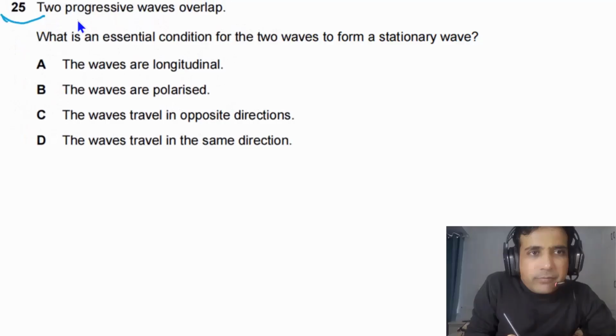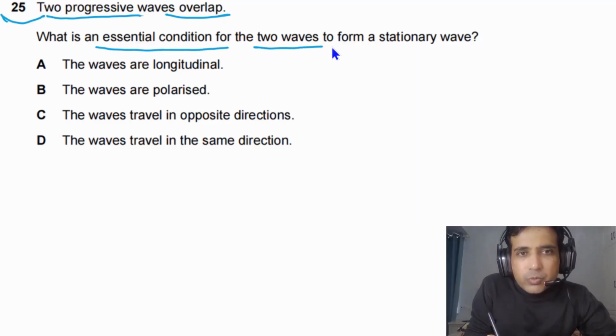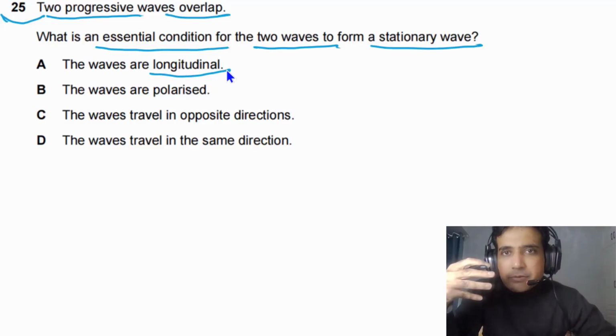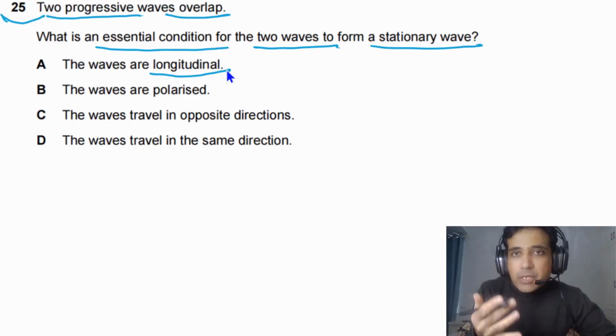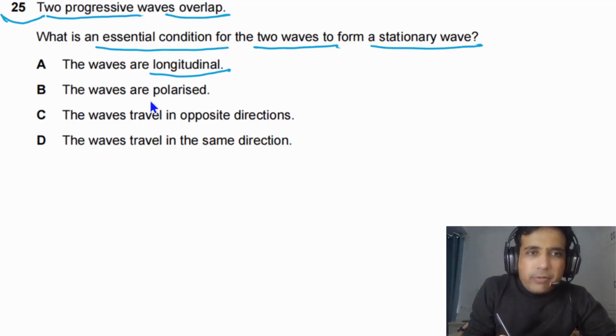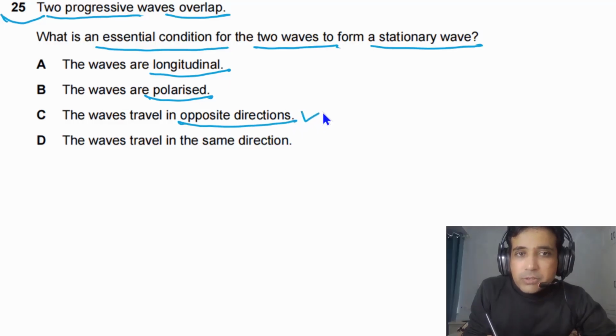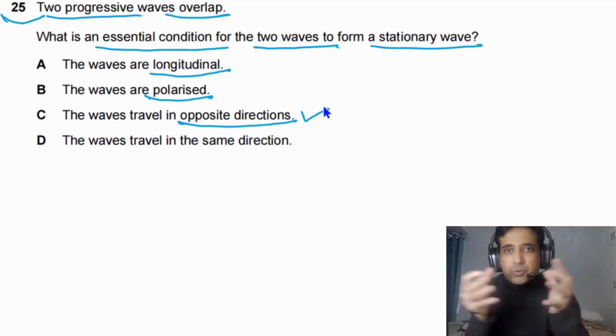So the answer for this question is A. For question number 25, it is given to us two progressive waves overlap. What is an essential condition for the two waves to form a stationary wave? The waves are longitudinal. This is not necessary, I mean, this is not an essential condition because transverse waves can also form stationary waves. The waves are polarized. This is also not a requirement for formation of stationary waves. The waves travel in opposite direction.